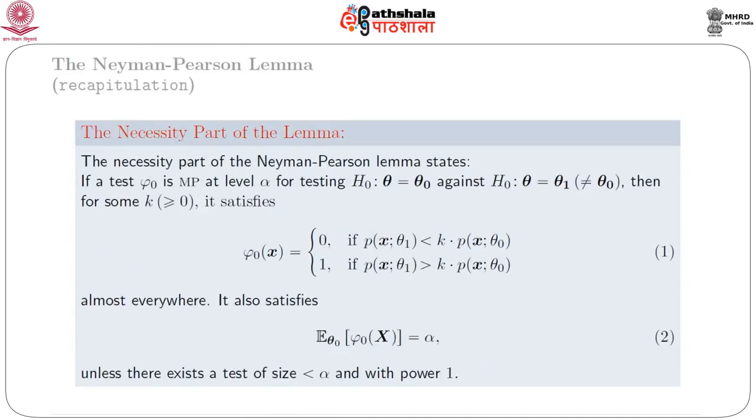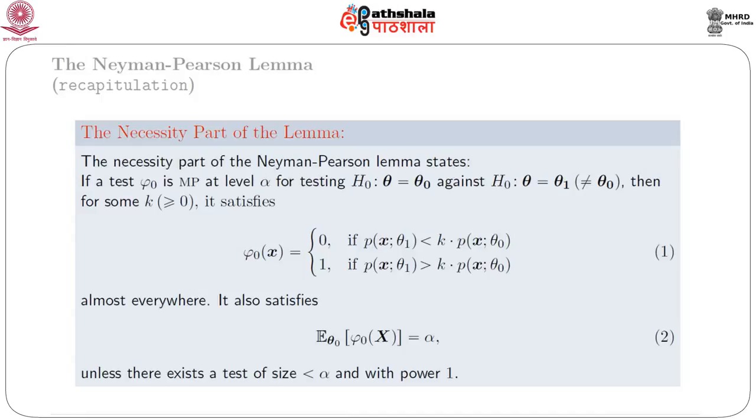Next, we come to the necessary part of the proof of the Neyman-Pearson lemma with the help of the measure theoretic approach. The necessity part of the Neyman-Pearson lemma states that if a test phi naught is most powerful at level alpha for testing the simple null theta equal to theta naught against the simple alternative theta equal to theta 1, then for some k greater than or equal to 0, it satisfies phi naught(x) equal to 0 if p(x, theta 1) is less than k times p(x, theta naught), and 1 if p(x, theta 1) is greater than k times p(x, theta naught), almost everywhere.